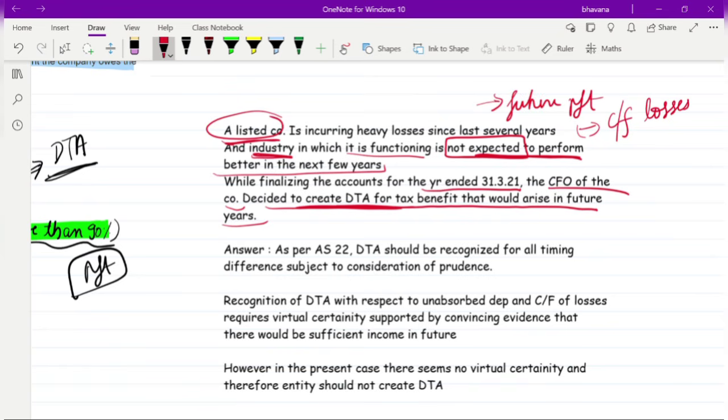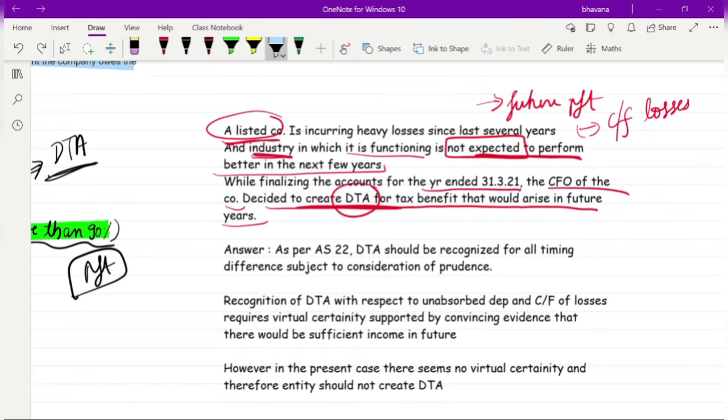So he thought like that and he created a DTA. Now you have to answer whether in such a case he should actually create a DTA or not. That means whether whatever he has done right now by creating a DTA is right or not is what we have to answer.